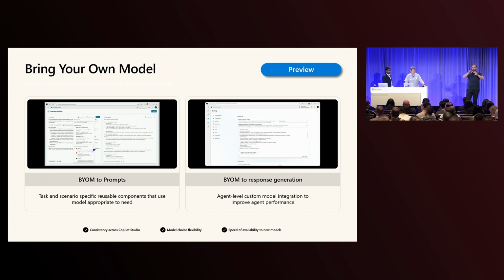So if you're calling into other agents, you can have agents that are working on subtasks that use a different model to produce responses to the user compared to your primary agent. And this is also an area of continued investment for us. So you'll likely see updates on being able to change the model even for orchestration itself in the future.